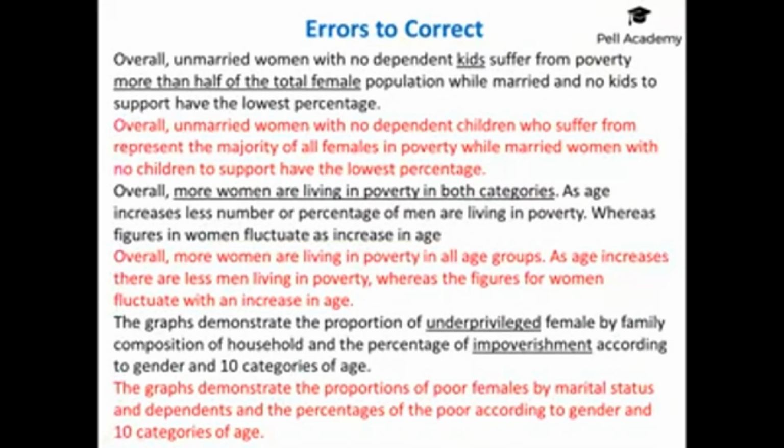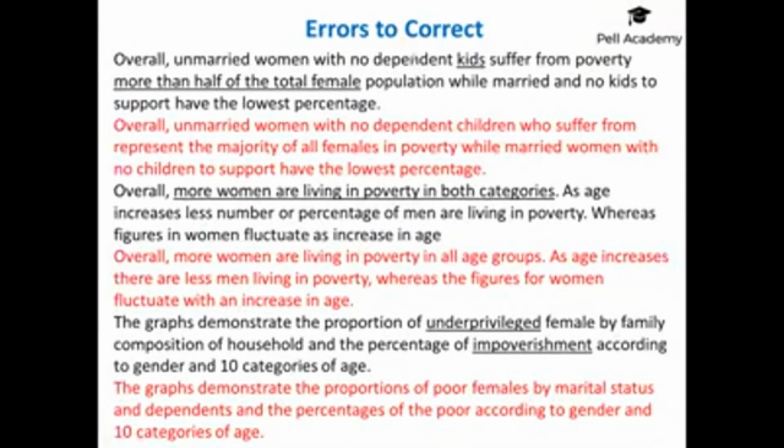This word here, kids, isn't suitable because that's very informal. If you use this word in speaking, you'll be okay, but for writing, you're not going to get away with that. Here, "is more than half of the total female population" doesn't really fit together. So you're going to have to say that they represented over half the total female population, or more than half the total female population, or half the female poverty population were unmarried women. So you need to switch around the clauses or do it the way I've done it there.